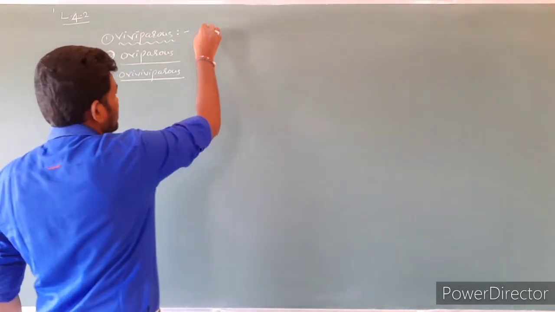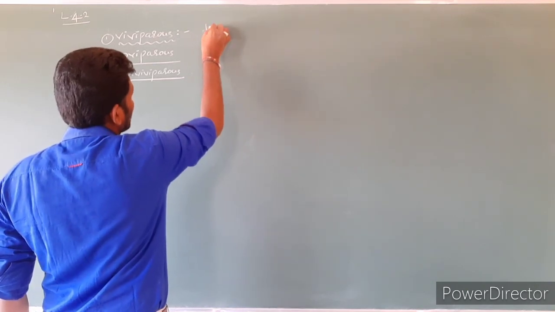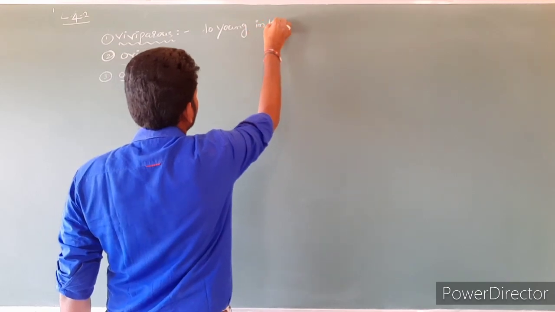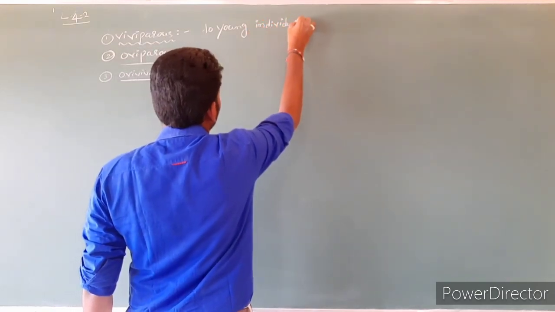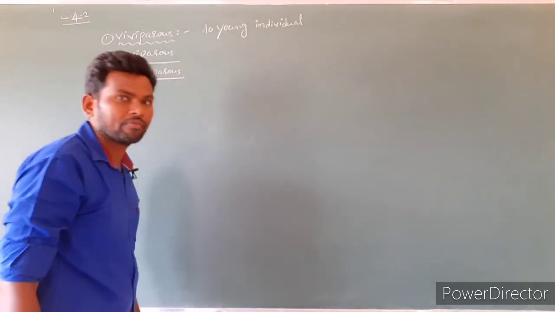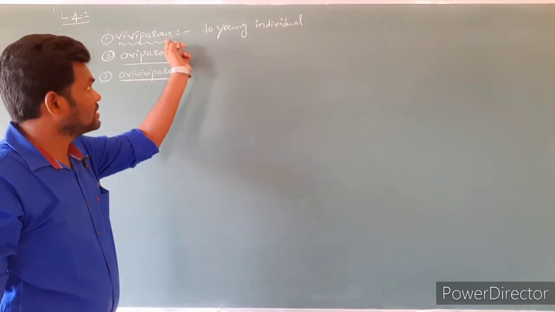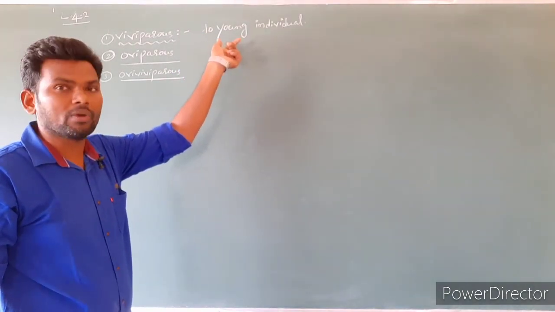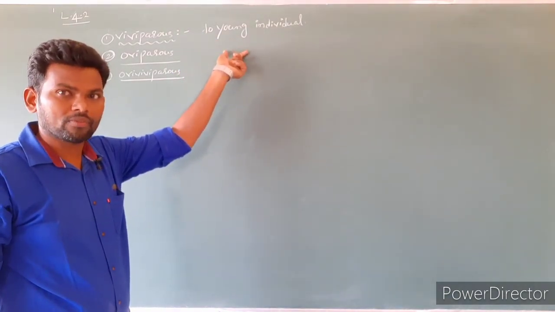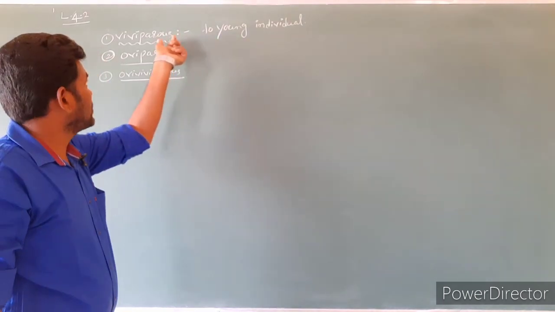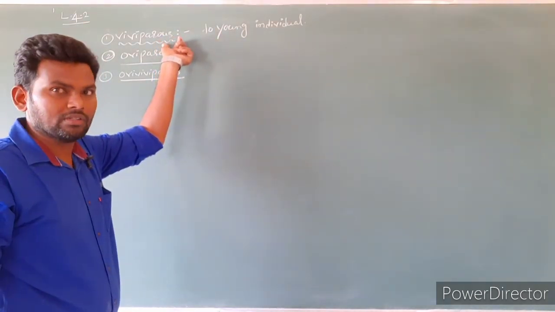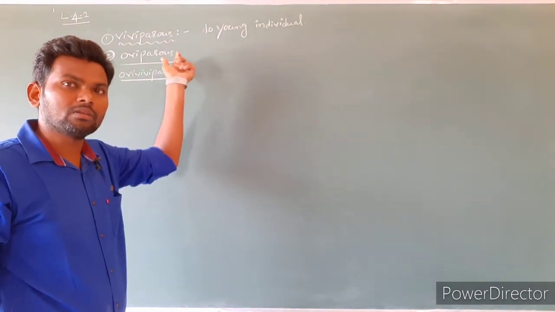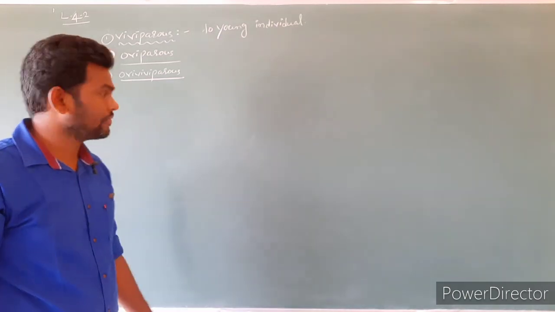It directly gives birth to young individuals. Clear? What is viviparous? Here the complete development takes place within the mother only, within the womb. Clear? So such is called as what? Viviparous type of animals. They directly give birth to young individuals.